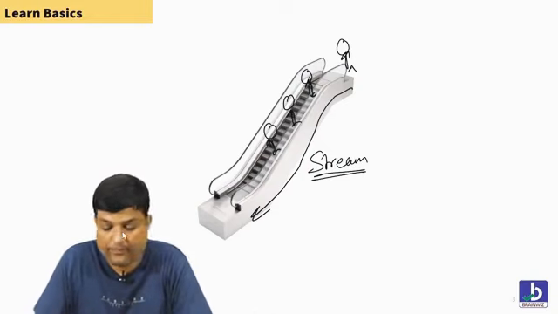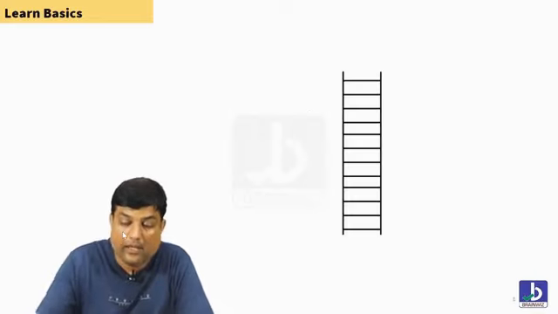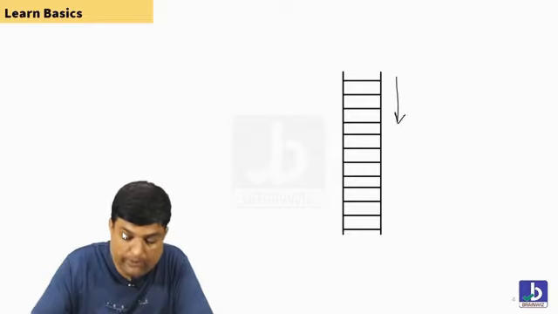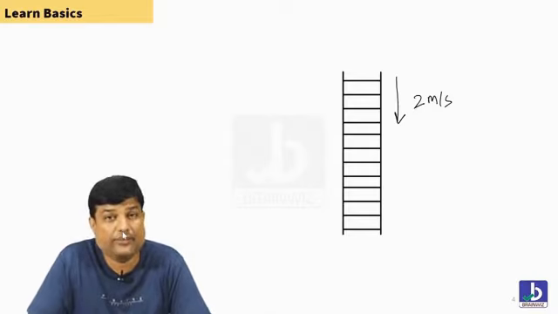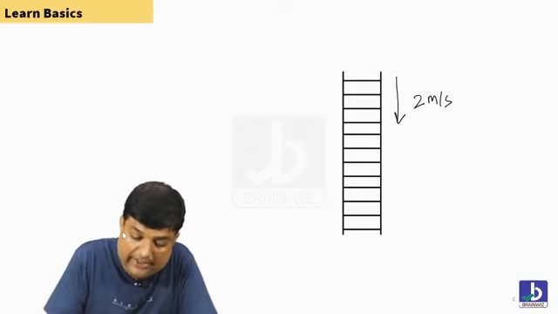Clear? That's good. Okay, now, here, students, I'm talking about an escalator. Let's believe this escalator is coming from top to bottom. The speed of this escalator is 2 meters per second. Try to understand that. Students, I'm teaching something. This is an escalator. The speed of the escalator is 2 meters per second. Following? So, a boy is standing here.